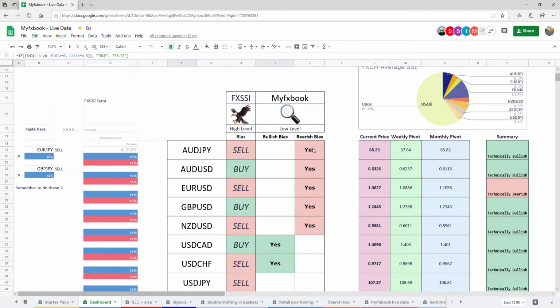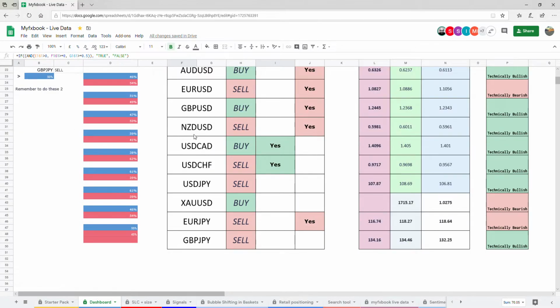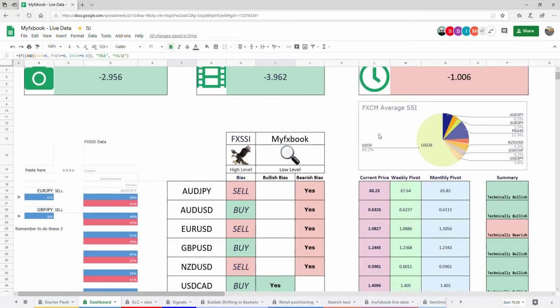Okay, so you want the two to agree, but technically we want price to be below the weekly pivot and the monthly pivot, and currently price is above, so technically it's in a good place. Sentimentally it's a sell, so you want the two to agree. So that's it really, not much to it. And that pie chart is just telling you retail sentiment. They're really long oil, for example.